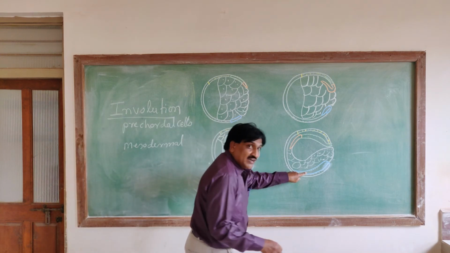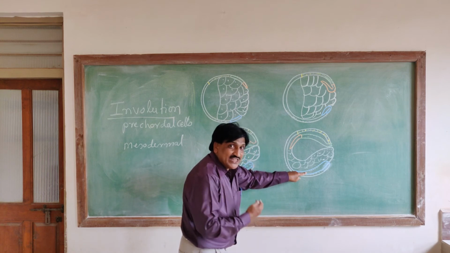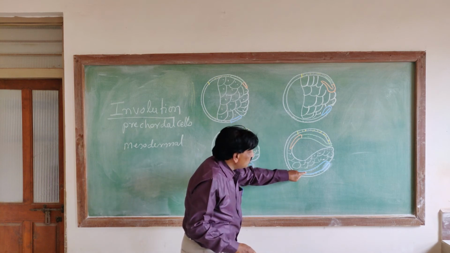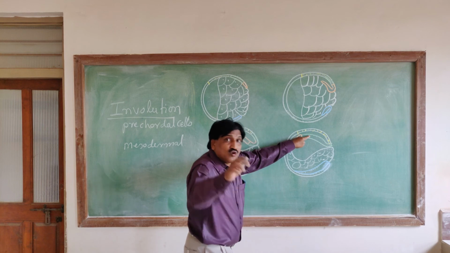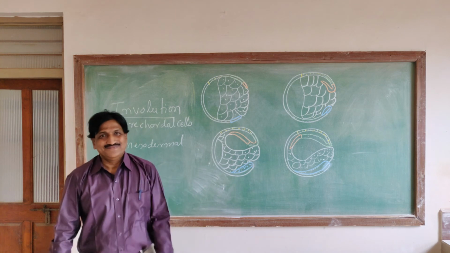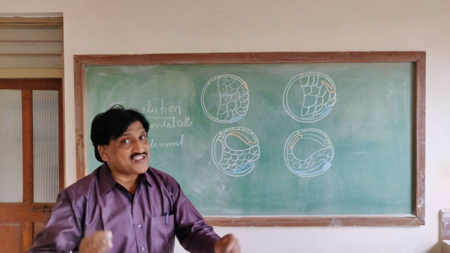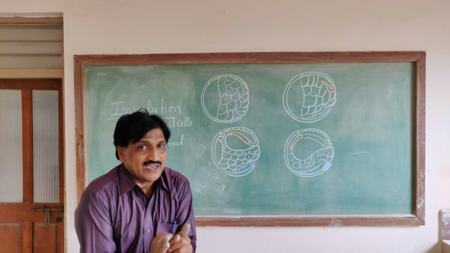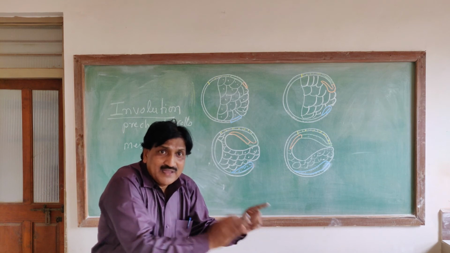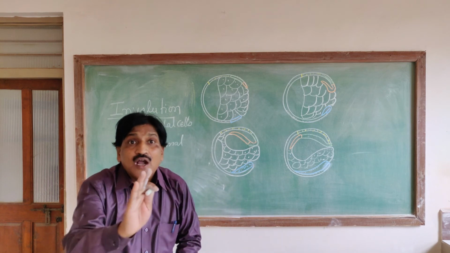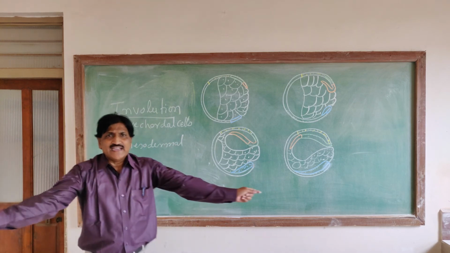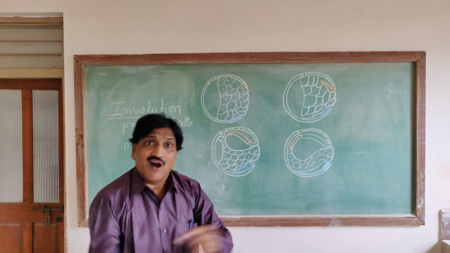Finally, these mesodermal cells are moving in the form of a sheet on the dorsal side. These mesodermal cells contact the notochord, and on the dorsal side they closely contact it and form a structure called the chorda mesoderm. That is very important. What is a chorda mesoderm? It is a combination of the mesoderm and notochord on the dorsal side.